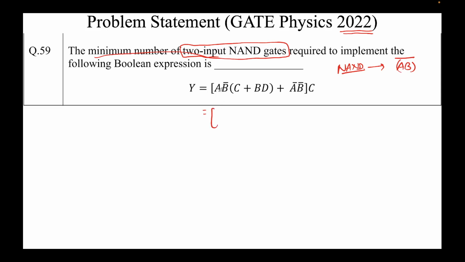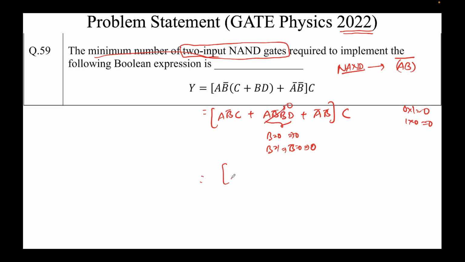So what I'll do, I'll multiply this inside. So A B bar C plus A B bar B D plus A bar B bar times C. Now B and B bar, this term will be 0. Why will this be 0? Let's assume B is 0. So when B is 0, this whole term comes out to be 0. When B is 1, this implies B bar is 0. Then again this whole term comes out to be 0. It's simply saying that 0 into 1 is also 0 and 1 into 0 is also 0. So both are 0. This term is never in the picture.